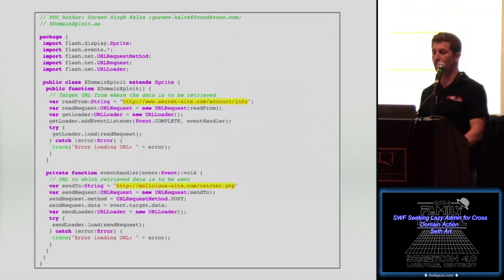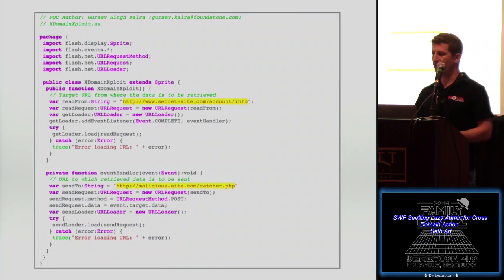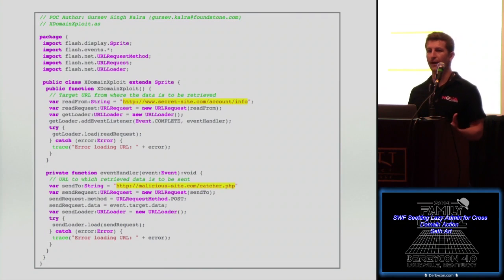In that blog post, he also released this single file of ActionScript code that once compiled will create a SWF. That was the missing gap for me, the simplicity of a single file POC that you only had to modify a few things. That allowed me to finally wrap my head around this vulnerability and how to exploit it.